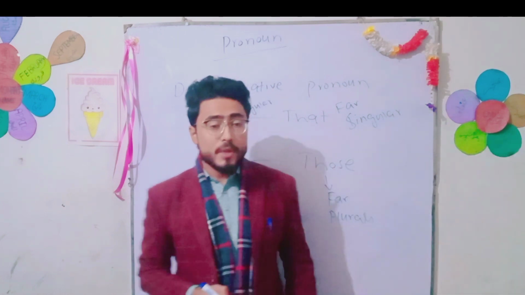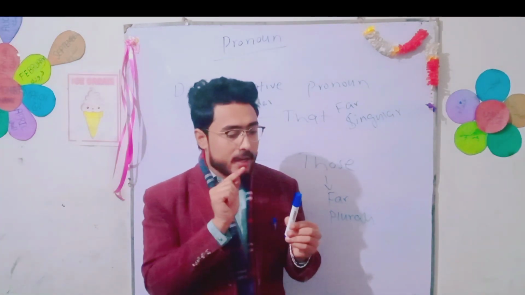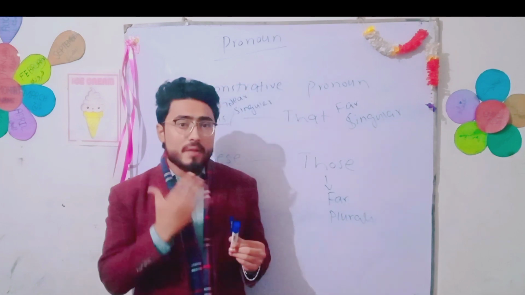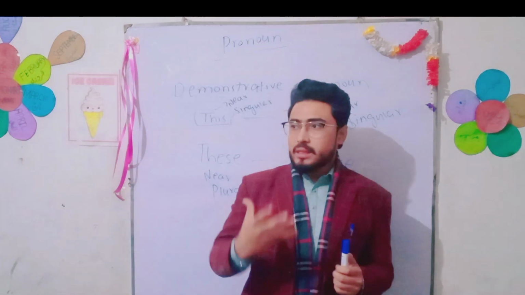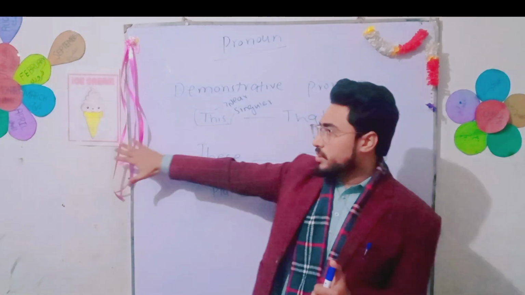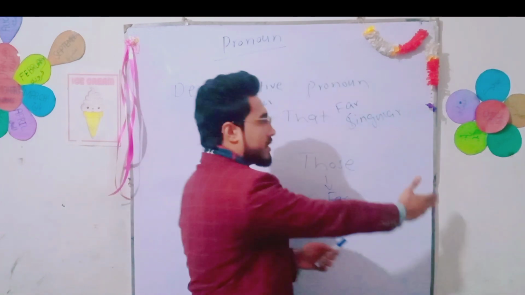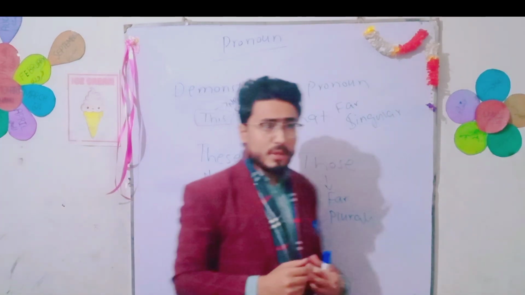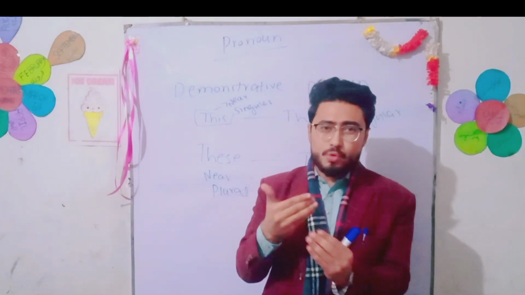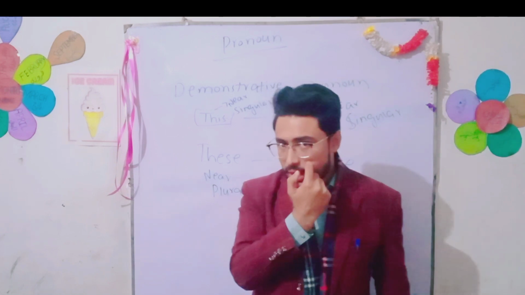And if, for example, this is a marker, I will say this is a marker, because it is near to me, right? And there is a formula: whatever your one hand can touch, like this place, is near. Whatever is far away from your hand is counted as far, right?